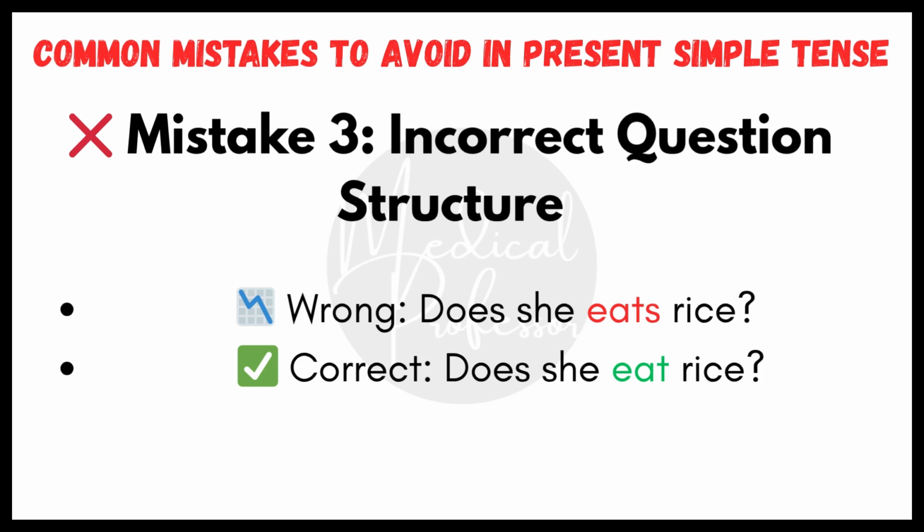The rule is simple. Never add s to the verb when you use does or does not. Quick tip. After do, does, don't, or does not, always use the base form of the verb.